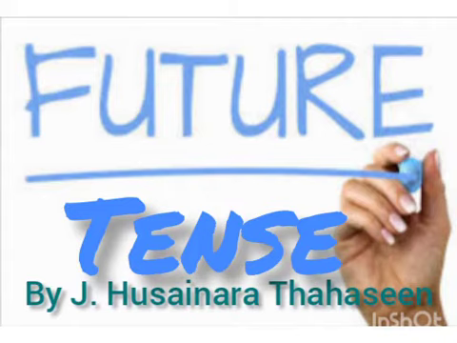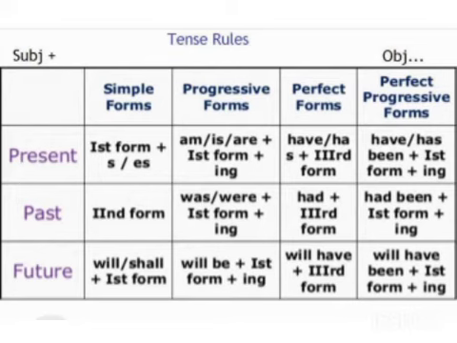My dear children, in our previous video we had seen the present tense and past tense and all the subdivisions of those, like simple present tense, present continuous, present perfect and present perfect continuous. Likewise, we had seen the subdivisions of past tense like simple past, past continuous, past perfect and past perfect continuous.